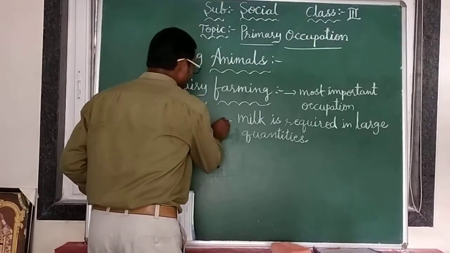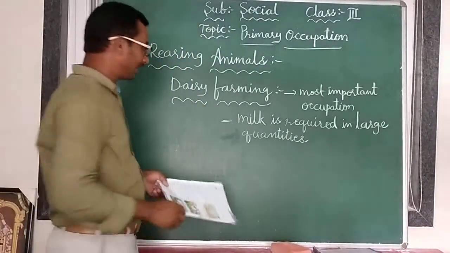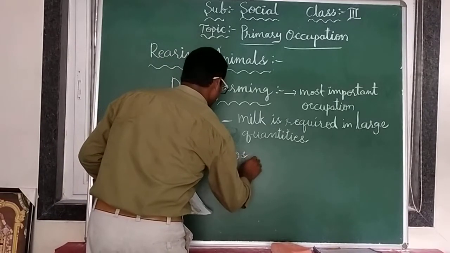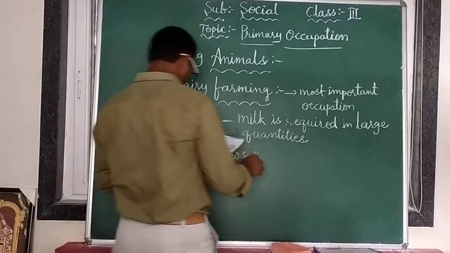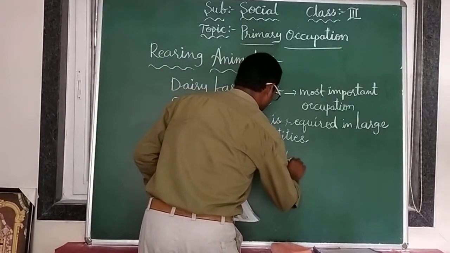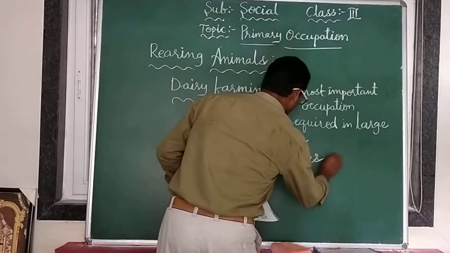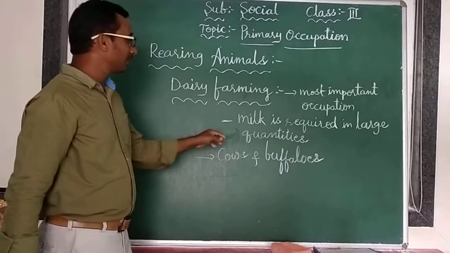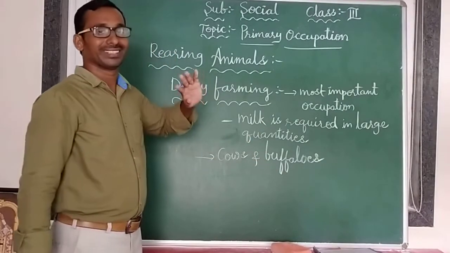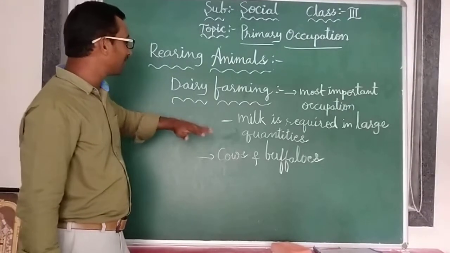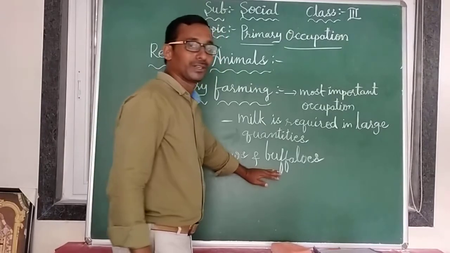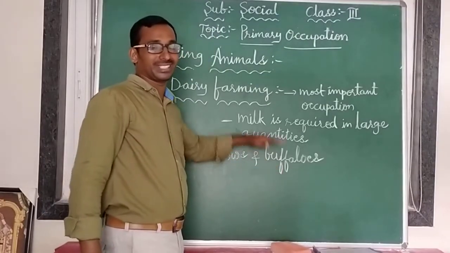How are we getting this milk? Yes, from cows and buffaloes. From the cows and buffaloes we are getting this milk. That is why, in dairy farming, the animals we are growing are especially cows and buffaloes.